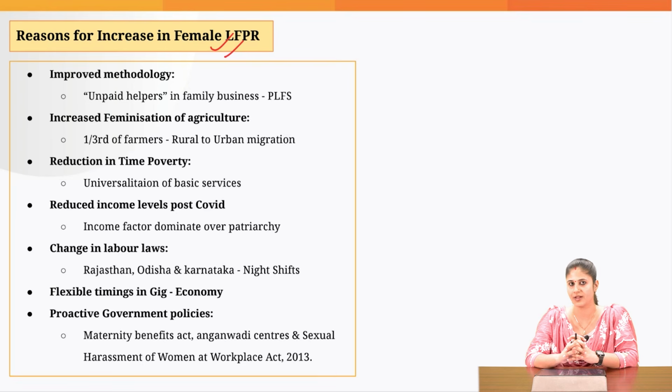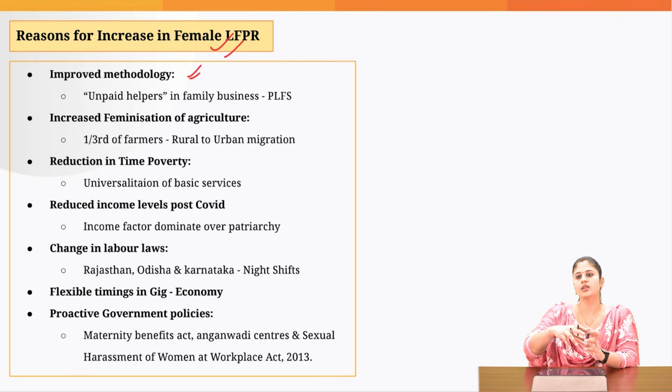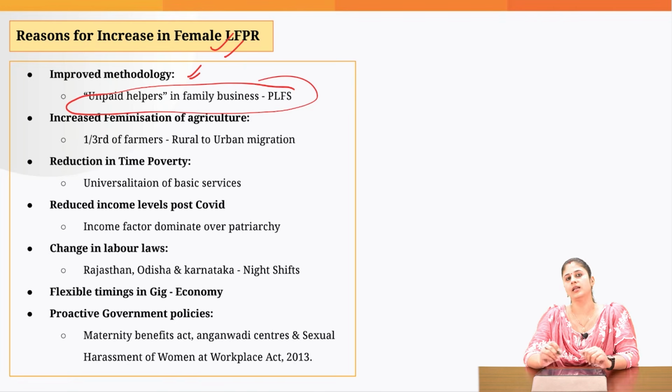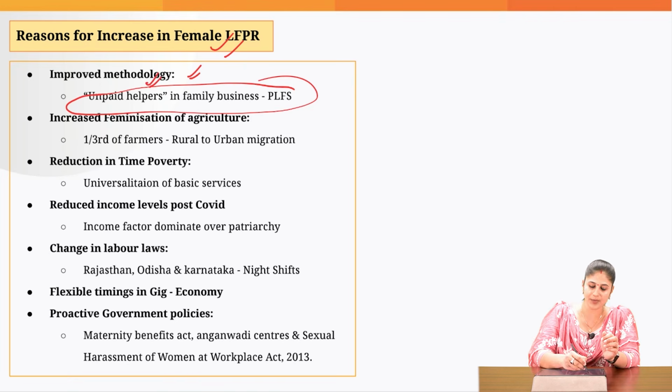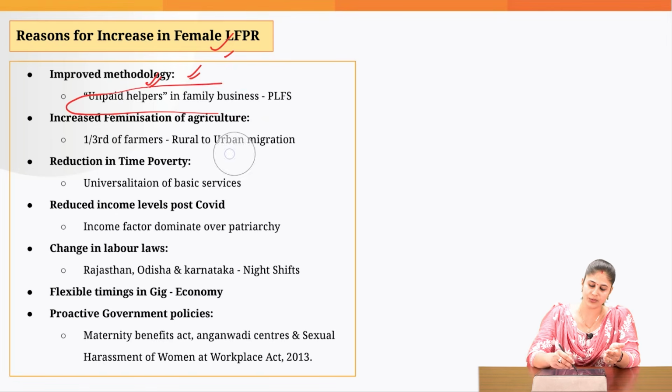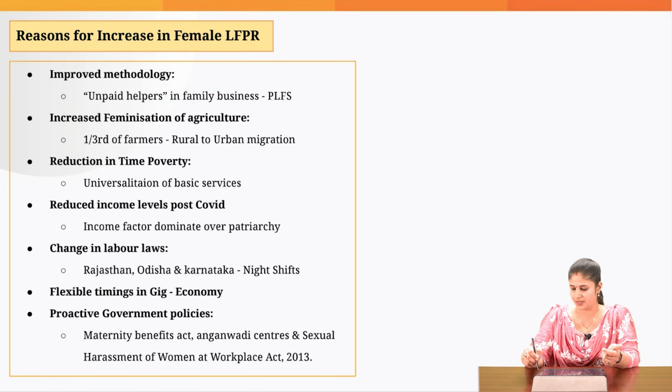Let's understand the factors. First is the improved methodology. When it comes to the Periodic Labour Force Survey, earlier we did not take into account the woman who was providing unpaid service to family businesses. But now, in the Periodic Labour Force Survey, we calculate the females who are working as unpaid helpers in the family business. That is one factor which has led to an improvement in the female labor force participation rate.